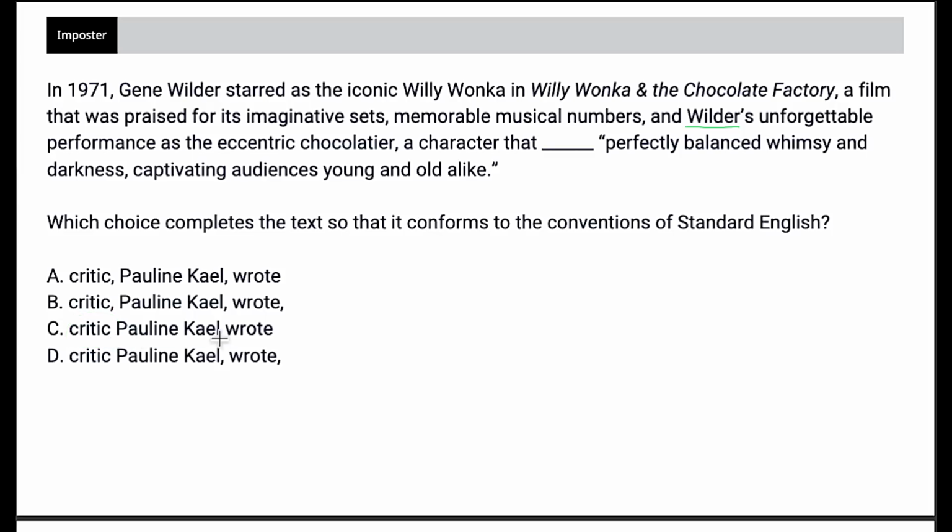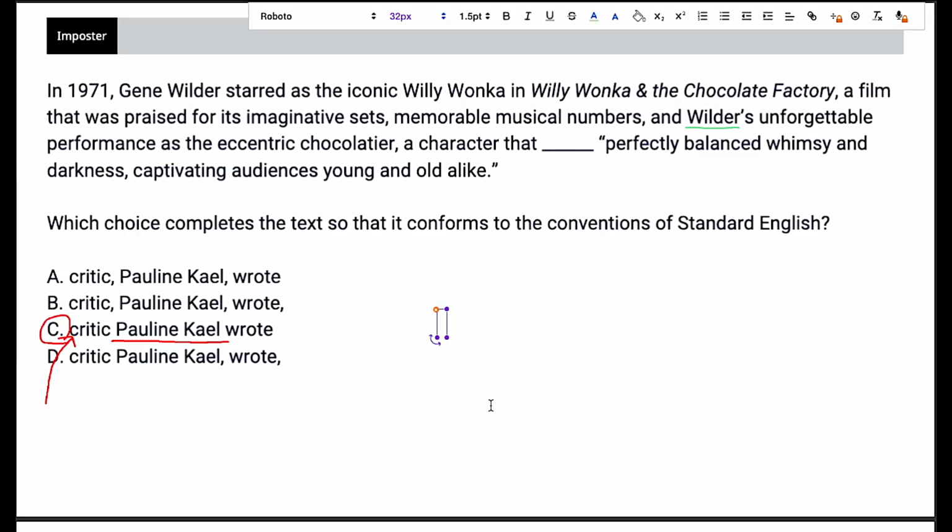And this is usually going to be the case with names. The way that we can tell is if we have some sort of description, often a title or a job that many people could have. And yes, the correct answer is going to be choice C. We would not want any punctuation if we had one of these appositive imposters. One exception to this would be if we had a title or a job that only one person has.